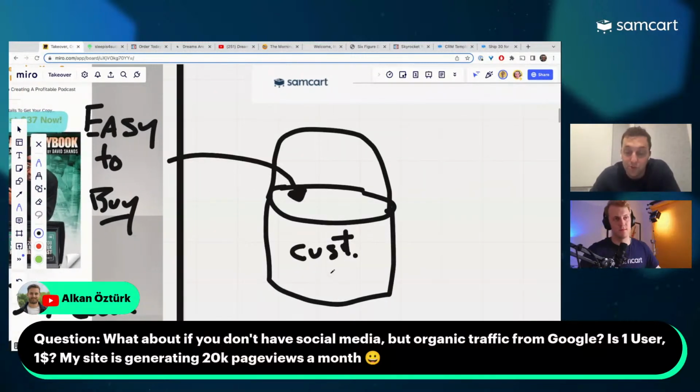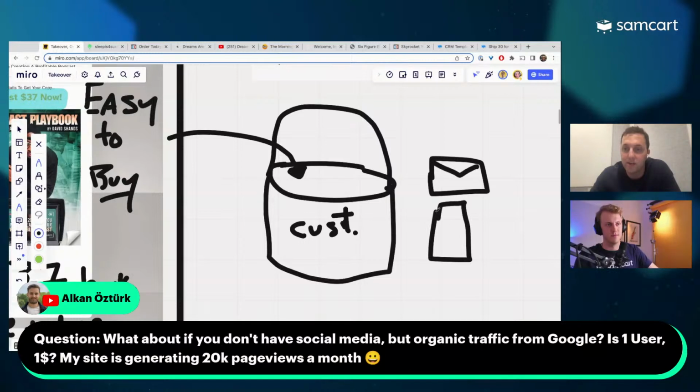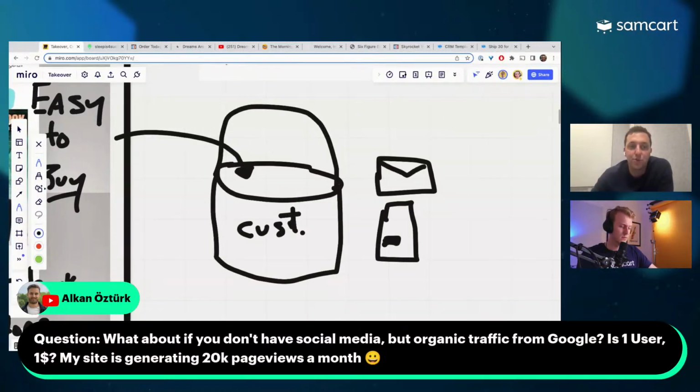And now when they're your customer, what happens from here? Now I can send them an email whenever I want. If I got their phone number, I can send them a little text bubble and drop them an SMS. There's a lot of different things you can do here where, if you're just talking about Google traffic, you can't bring Google traffic back again tomorrow. But if you start building your own lists, your own assets,